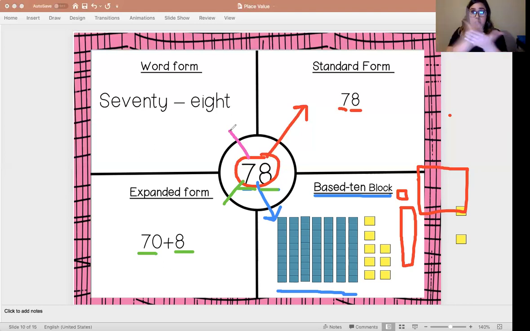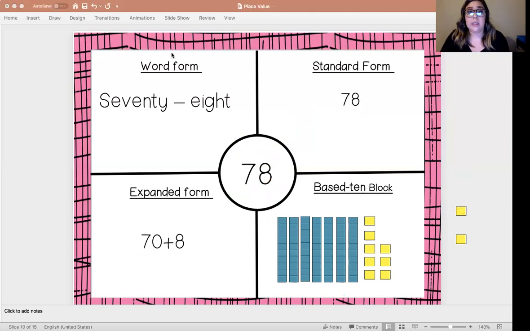So we have 4 ways to show a number. Standard form, just write the number. Base 10 form, you're drawing the blocks. Expanded form, you're writing a number sentence. Word form, you're just writing it out with letters. Okay? I'm going to go ahead and clear this so we can move to our next slide.